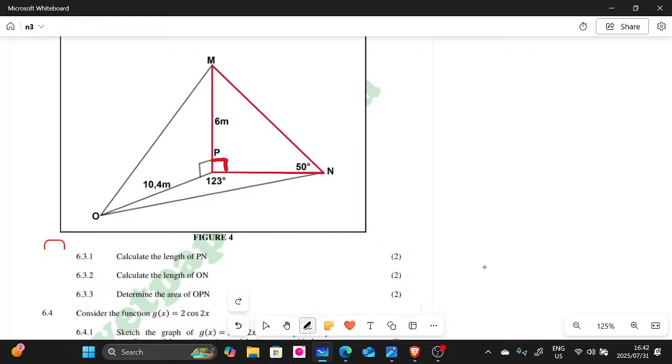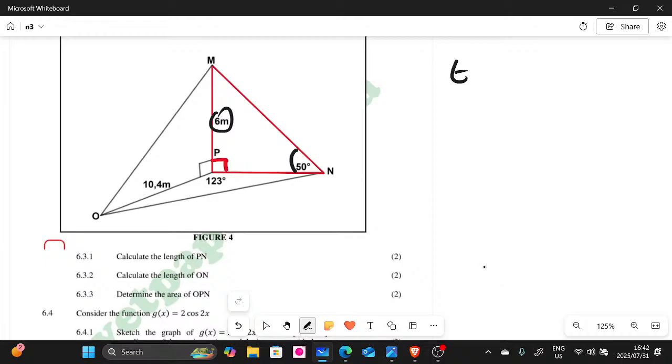So you must use the trigonometric ratios here. Remember we have 50 degrees. PN is actually adjacent to 50, and this side here is opposite to 50. So we have adjacent and opposite to 50. Which trigonometric ratio has adjacent and opposite?